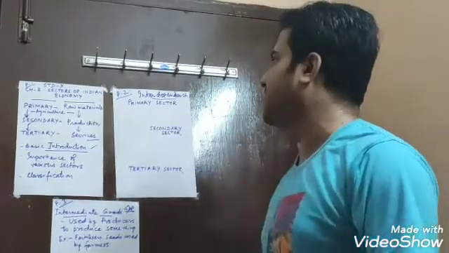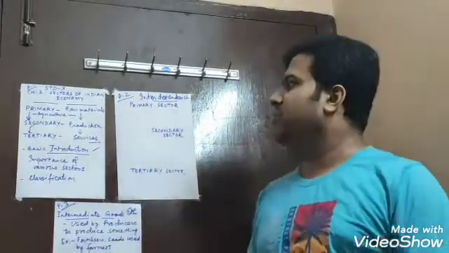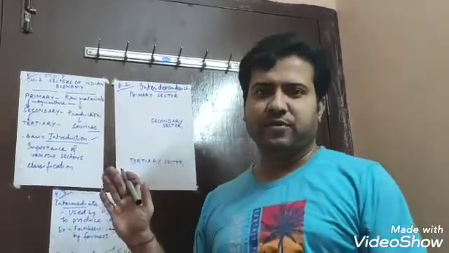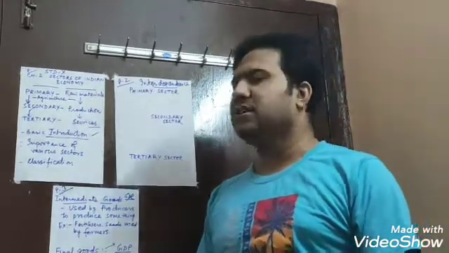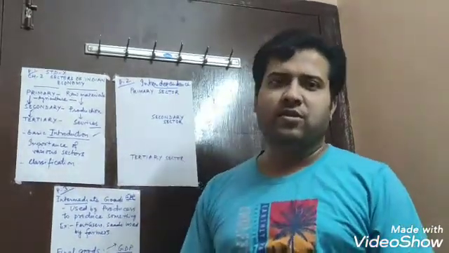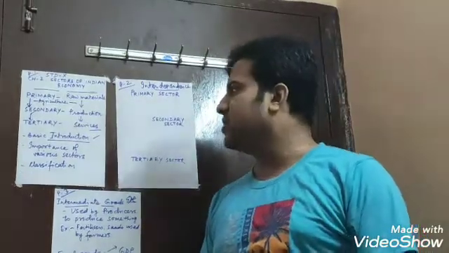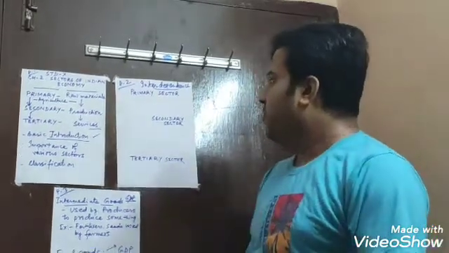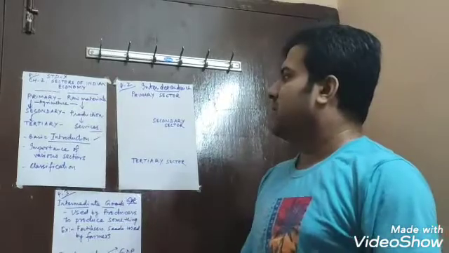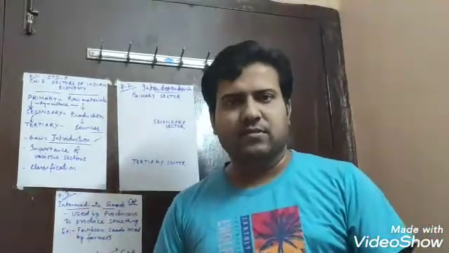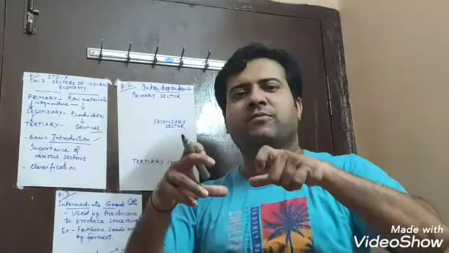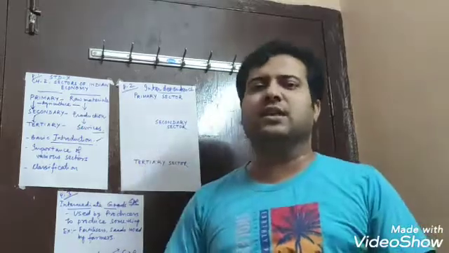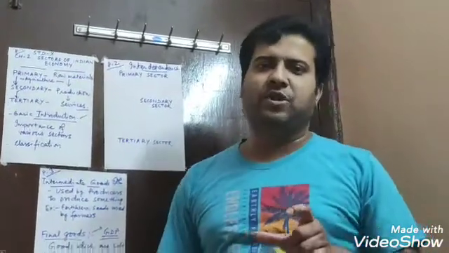of the three sectors. Now, as you already know, primary sector deals with raw materials or agriculture. Secondary sector deals with manufacturing and production of the final goods, and tertiary sector deals with services. Now, these all are three different sectors, and the final value of all these three sectors are calculated and added up to the GDP of our country.